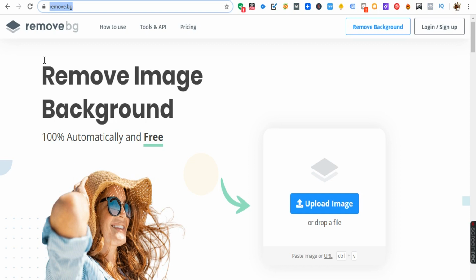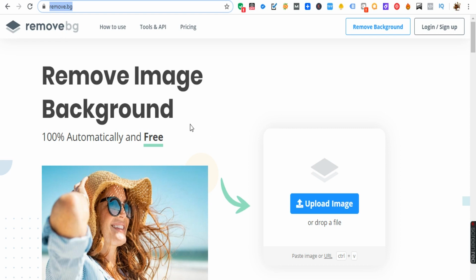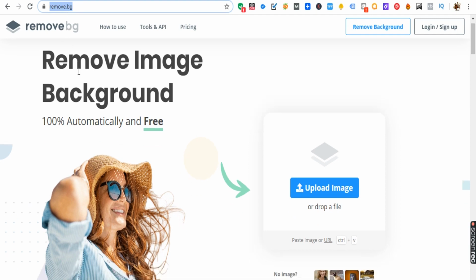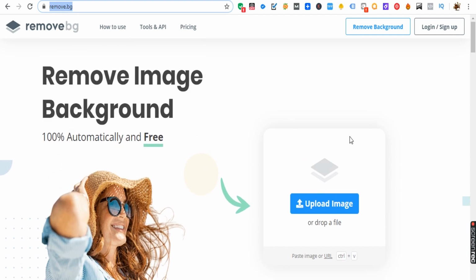There are a lot of people who are looking for changing the color from old black and white photos to colored photos, and removing the background. So I'm showing you two different strategies now. At present, you can just go and try by yourself by visiting these websites. And for removal of the background, you need to visit remove.bg. This is a website where you can remove the background of a photo.